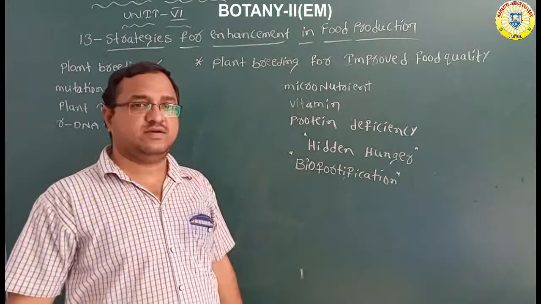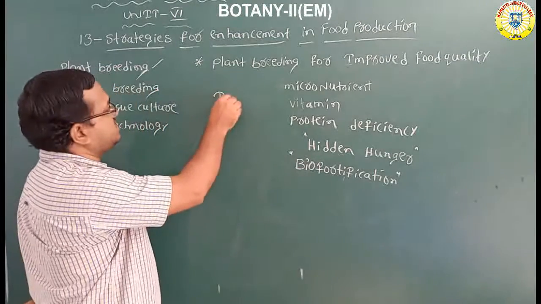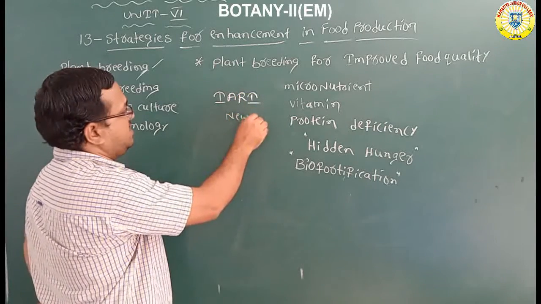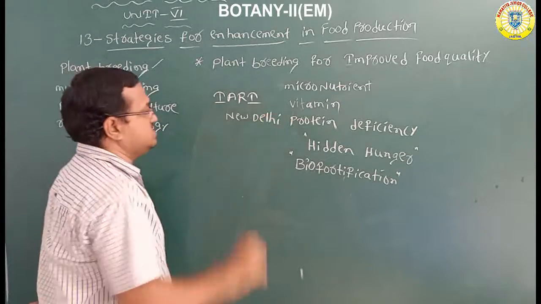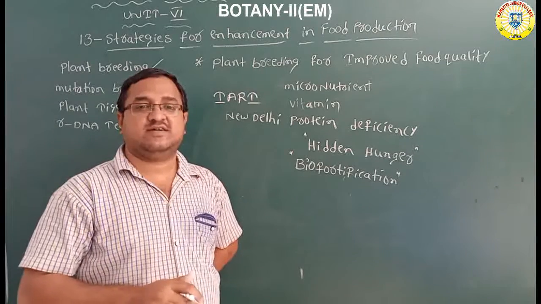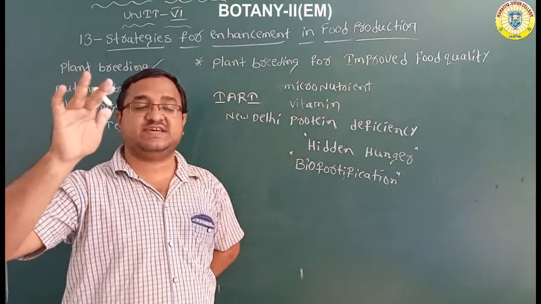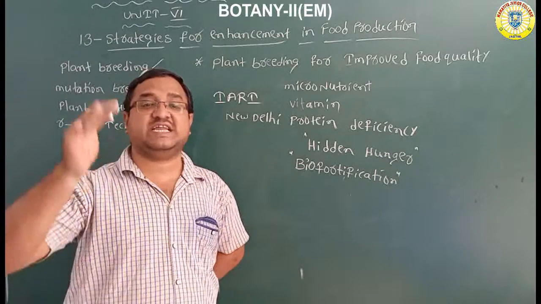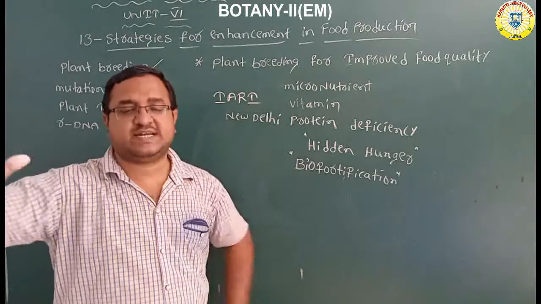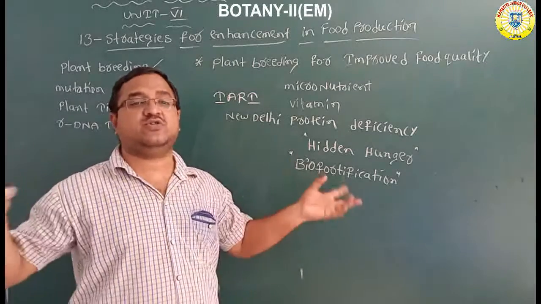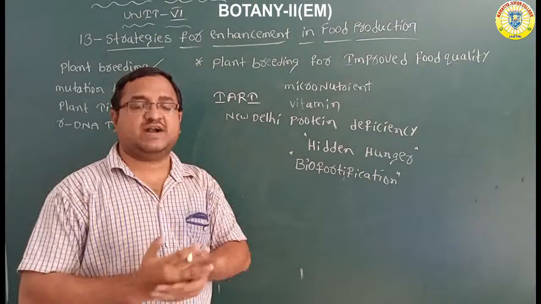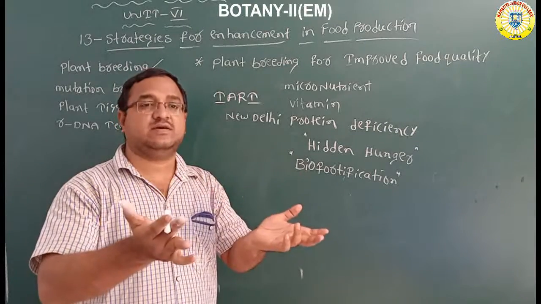And one more thing: the Indian Agriculture Research Institute, IARI, New Delhi, released information on which crops, vegetables, and fruits contain vitamins and minerals.